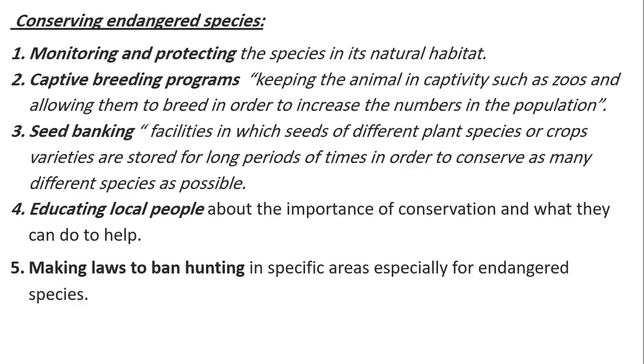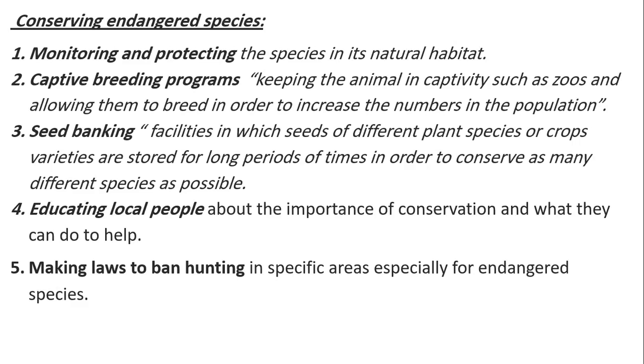What if it's already endangered? It's already becoming extinct. I have only a few of them on the planet. Now I can do captive breeding programs. We can take them, put them in special zoos, and give them the chance to breed together and increase the number of their population. Seed banking. This is for endangered plants. We can take the seeds of those plants and keep them in a bank so that if we see that they are reducing dramatically, we can replant them in other areas.